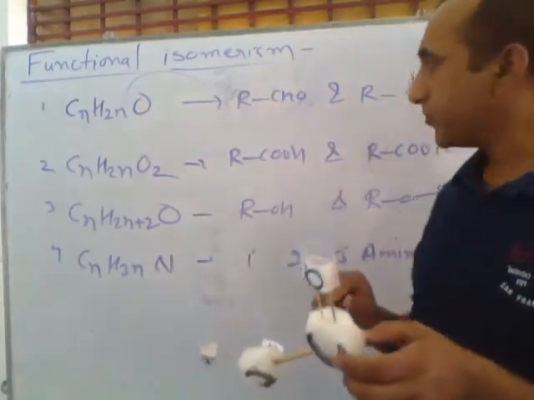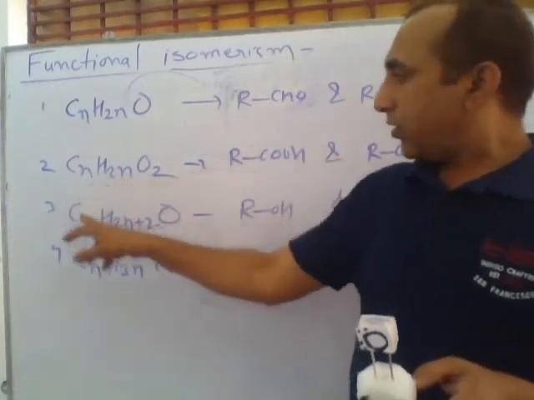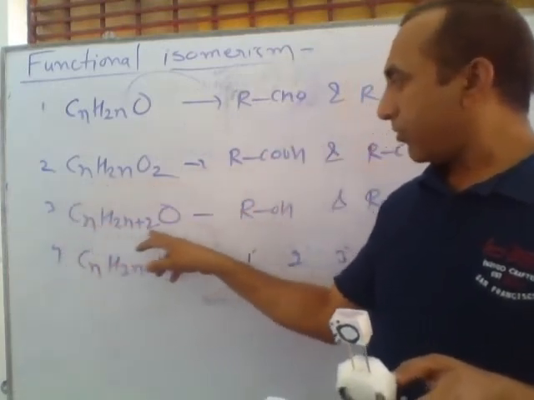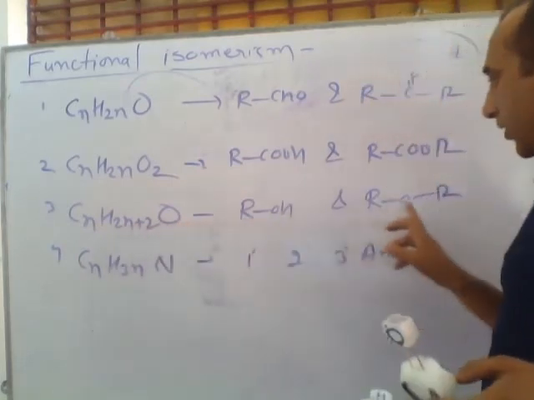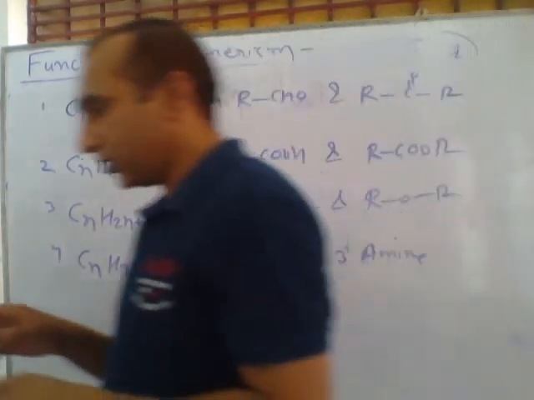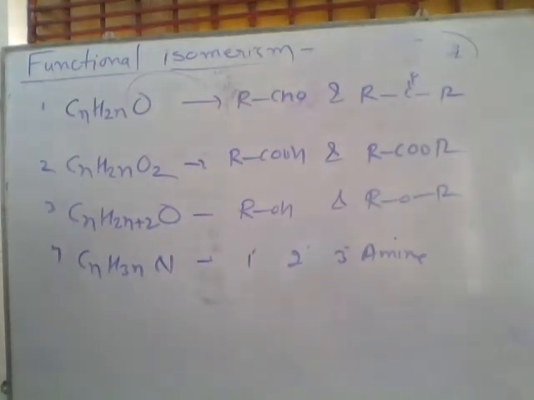Listen, if hydrogens are double plus 2 with a single oxygen, these are alcohol and ether. Next example.